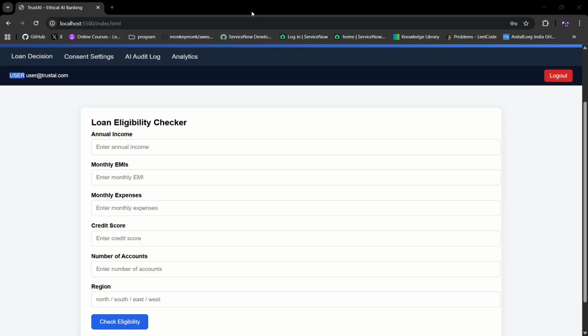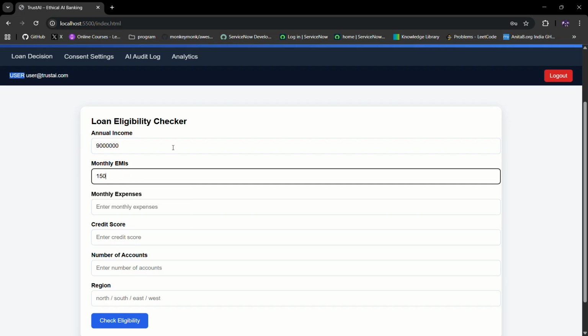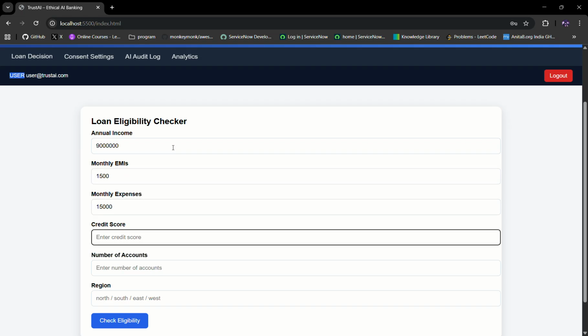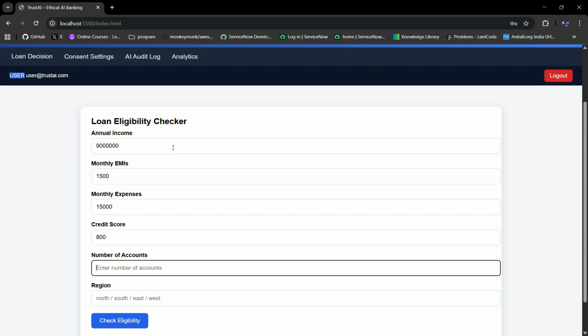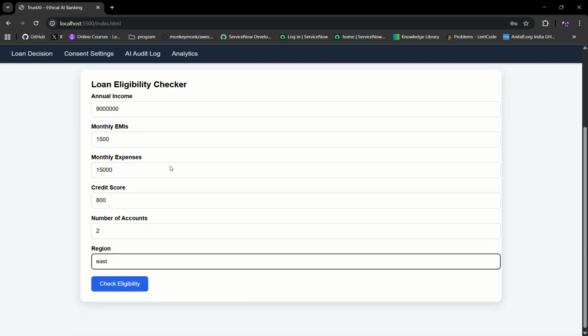Now coming to our loan eligibility checker, first I'll give the annual income as 9 lakhs, the monthly EMI as 1,500, the monthly expense as 15,000, the credit score quite high, that is 800, since the highest in India is 900, the number of accounts as 2 that this person has in his bank, and I'm giving the region as East.